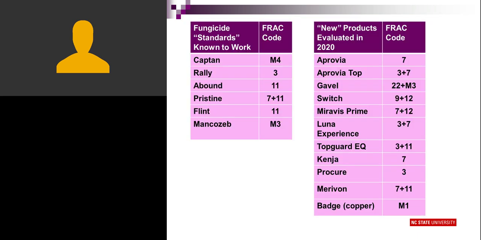And so the goal was to take our standard fungicides that we know to work and just sort of set those aside and look at fungicides that we have no idea whether they work or not, but they're labeled for grape. So the idea was to give you as growers more tools. And so we looked at these new fungicides in the column on the right, a number of products that we just had no data for on muscadine grapes.